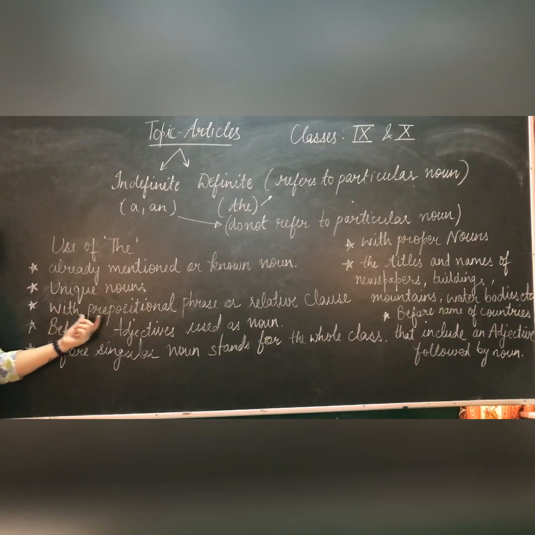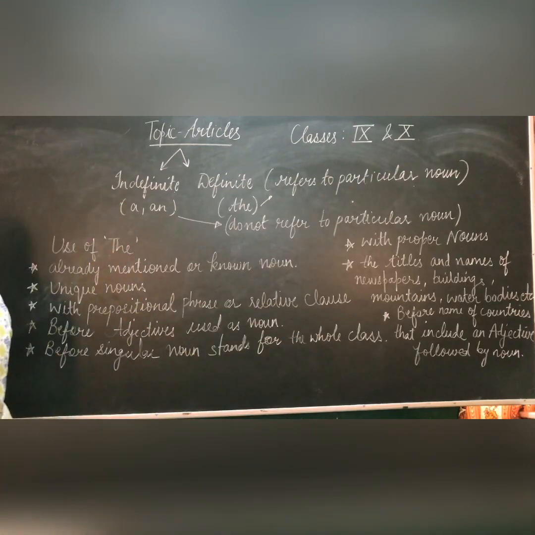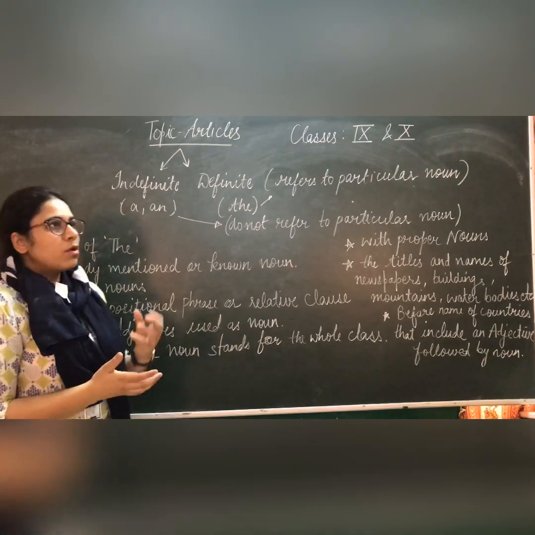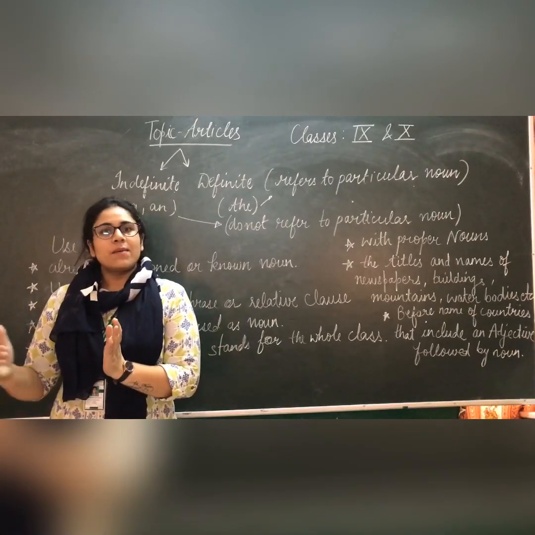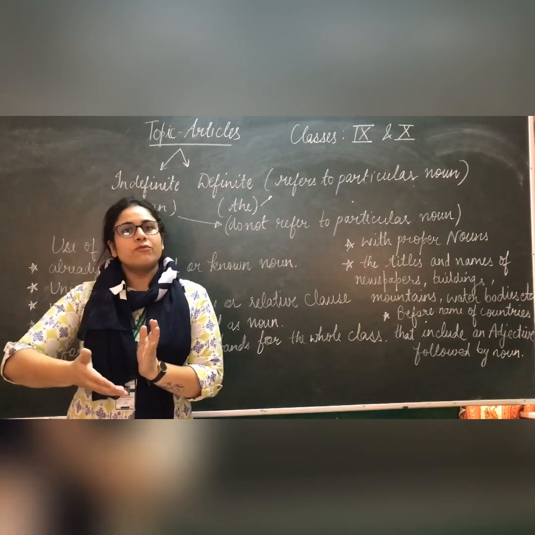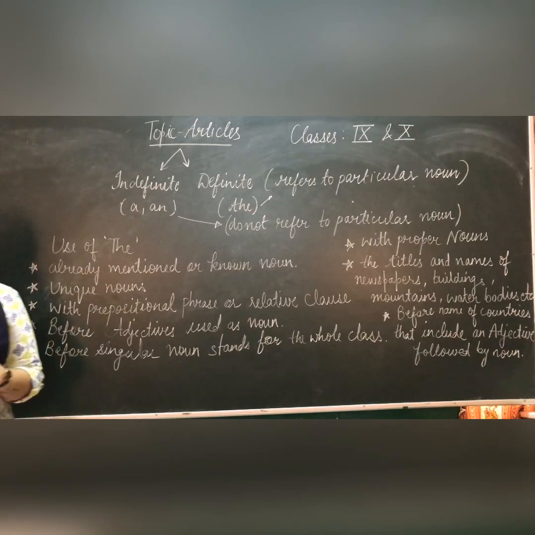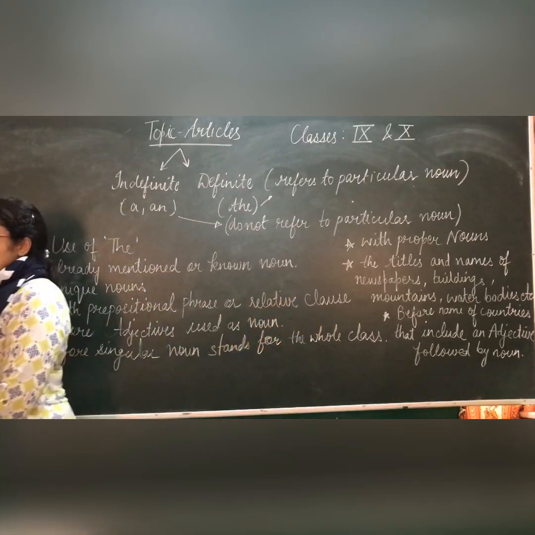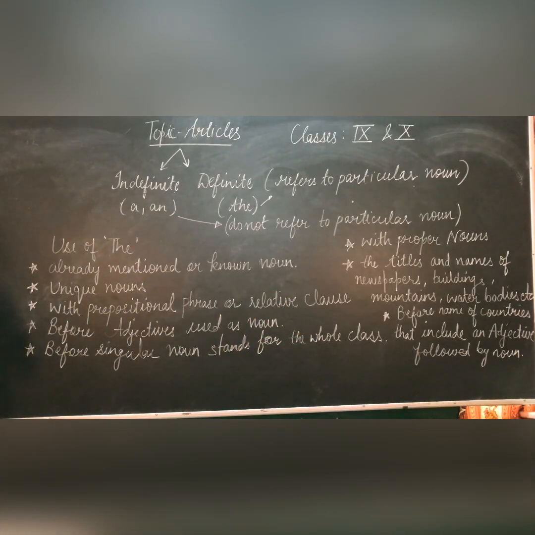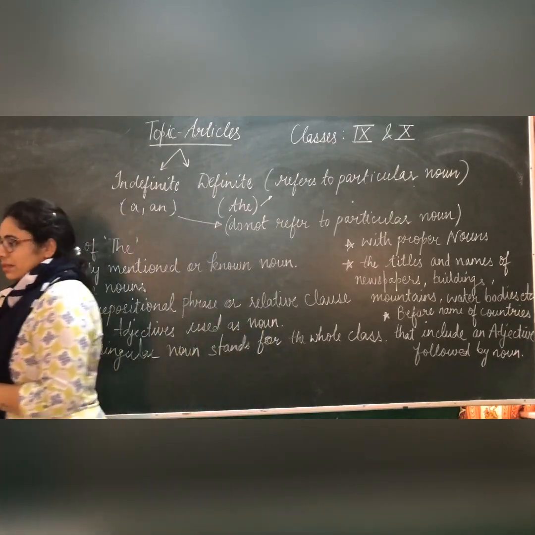Next is with prepositional phrases or relative clauses. How? For example, the pen. Now I am talking about a particular pen. In the further part of the sentence, I am going to give you more information about that pen. The pen which I like. The pen which, that is a relative clause. The pen which I like is not available.